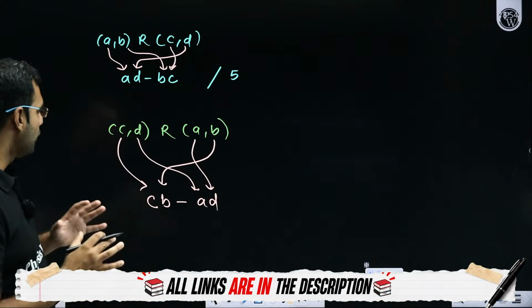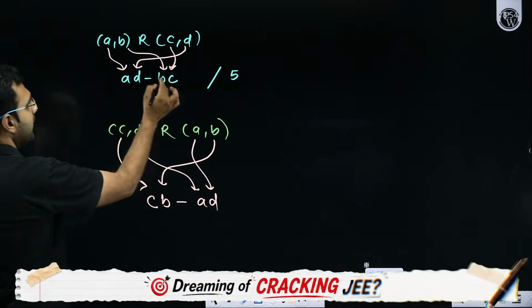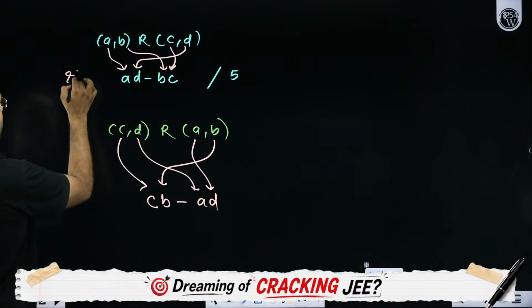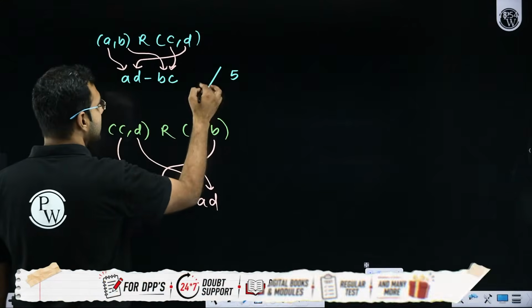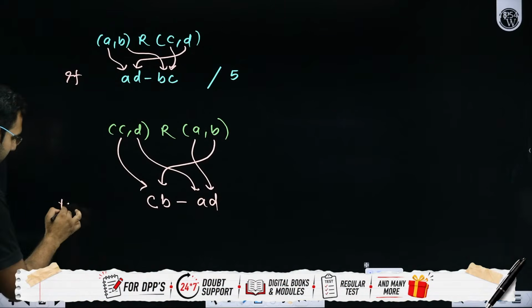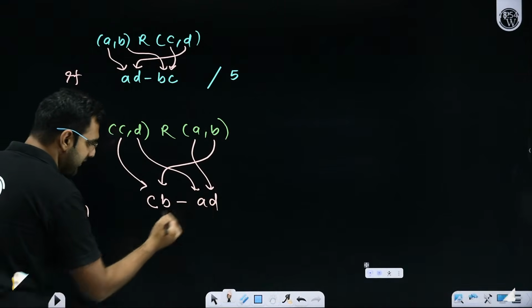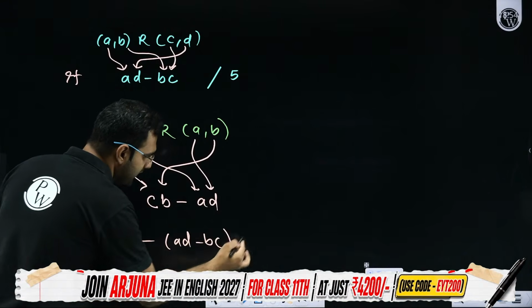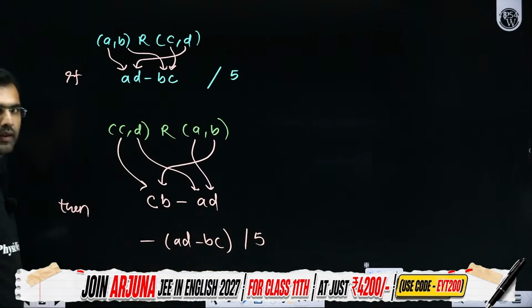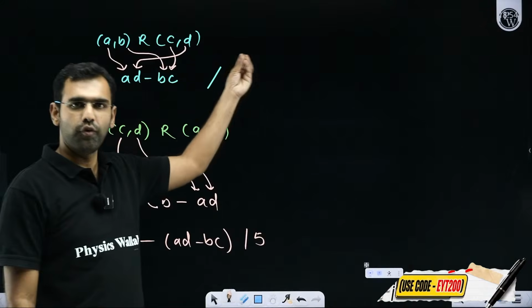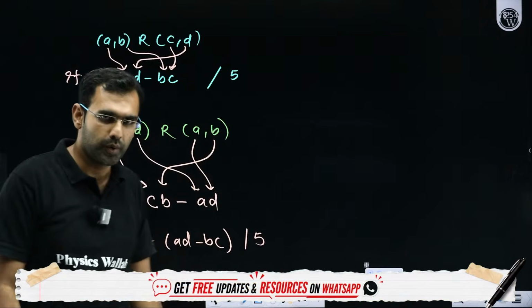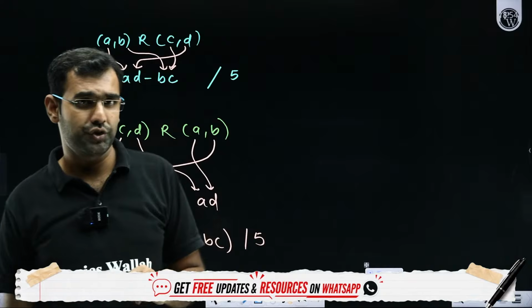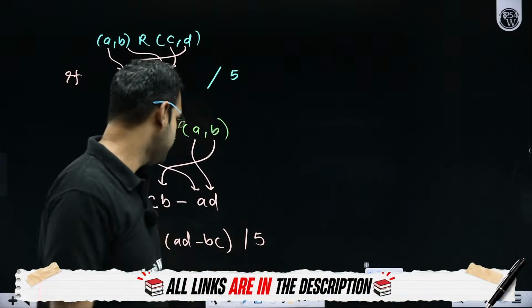Don't you think that if AD minus BC is divisible by 5, then CB minus AD, if I take the minus sign common, I'll be left with AD minus BC. Sir, this will also be divisible by 5. If this was giving me a quotient 4, it will give me a quotient minus 4. Did you get my language? I hope I'm not confusing anyone.